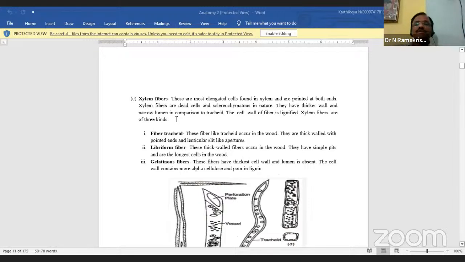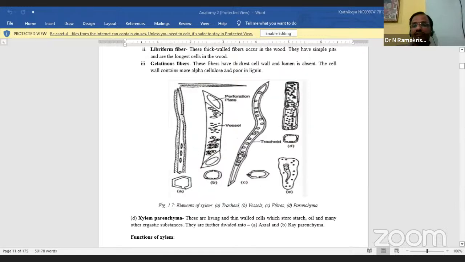Both ends. Xylem fibers are dead cells, sclerenchymatous in nature. They have thicker walls and a narrow lumen. So we call this xylem fibers. After this, the xylem fiber is again divided. Now you see, the fiber tracheids, the libriform fibers, and the gelatinous fibers. Generally, these are three types. So this is the xylem structures.